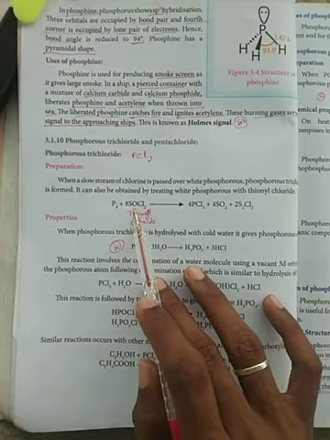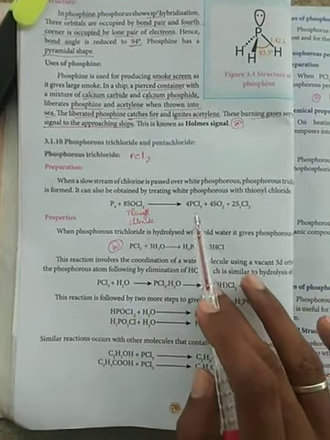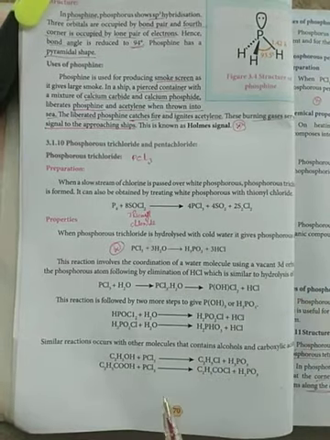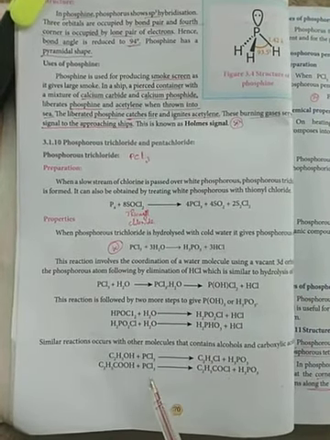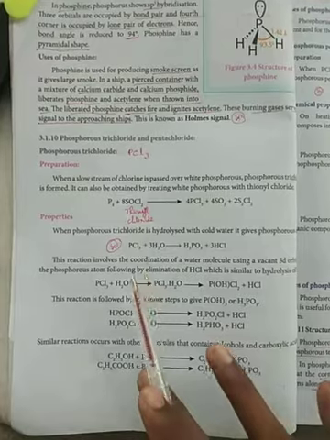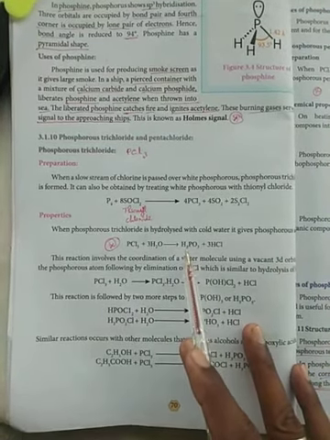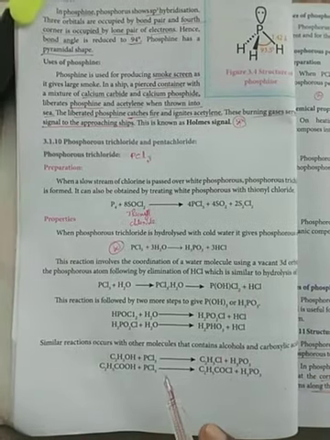And preparation of phosphorus trichloride: phosphorus with thionyl chloride gives phosphorus trichloride, sulfur dioxide and thionyl chloride. Next, important: phosphorus trichloride with water gives phosphorous acid and hydrochloric acid.